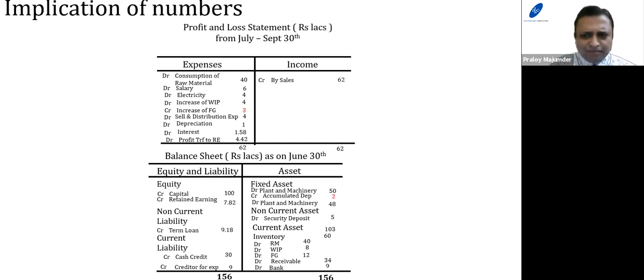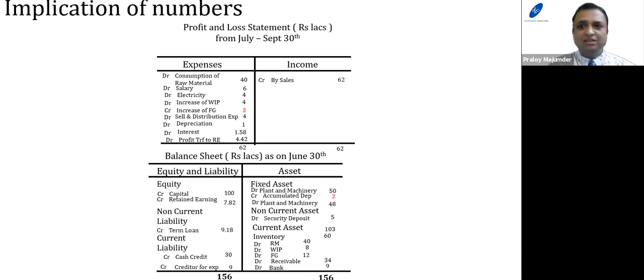Now, one of the major problems people from a non-accounts background face is how to understand the meaning of accounts, how financial transactions are turned into accounting entries, and how financial transactions are turned into profit and loss and balance sheet. By this time, you're absolutely clear how it is created, how it has actually been prepared, and what the meaning of the different items of profit and loss and balance sheet is.